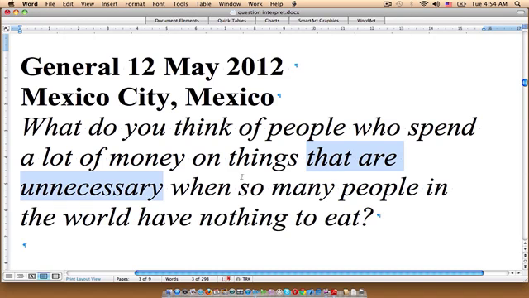If you just choose one side of the argument, don't forget that your goal on the IELTS examination is to score as high as you possibly can. And in my personal opinion, the best way to do that is to set yourself up to write an essay structure where your chances of making a mistake are minimized.